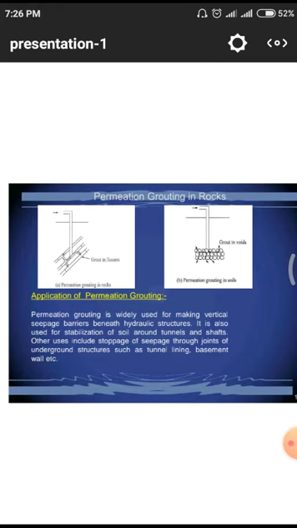First of all, permeation grouting is widely used for making vertical seepage barriers beneath hydraulic structures. It is also used for stabilization of soil around tunnels and shafts. Other uses include stoppage of seepage through joints of underground structures such as tunnel lining and basement walls, etc. Here also we have to observe some structures, that means road constructions or any other facing materials.